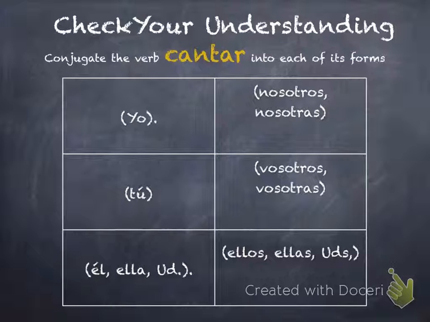So your job is to conjugate the verb cantar, which means to sing. Remember, it ends in AR, so it's in the infinitive, to sing. Now you're going to conjugate them into all these forms. Remember your steps. So first, you drop the ending. Second, you put the right ending based on the subject, and they give you all the subjects there.